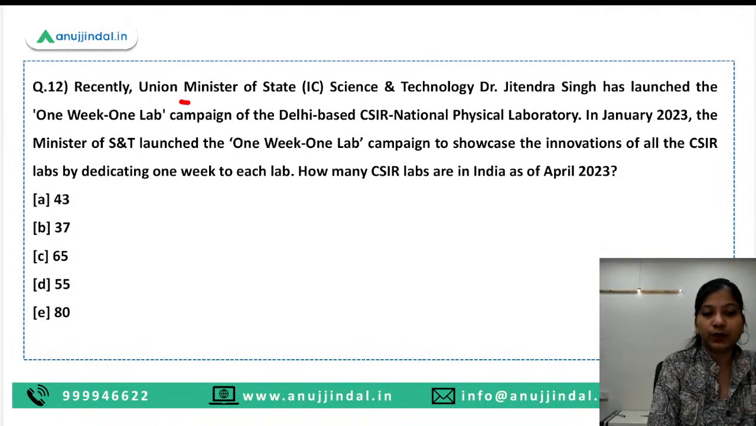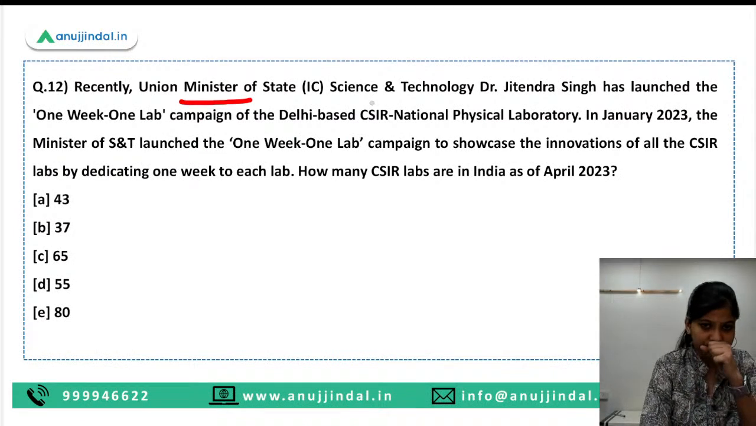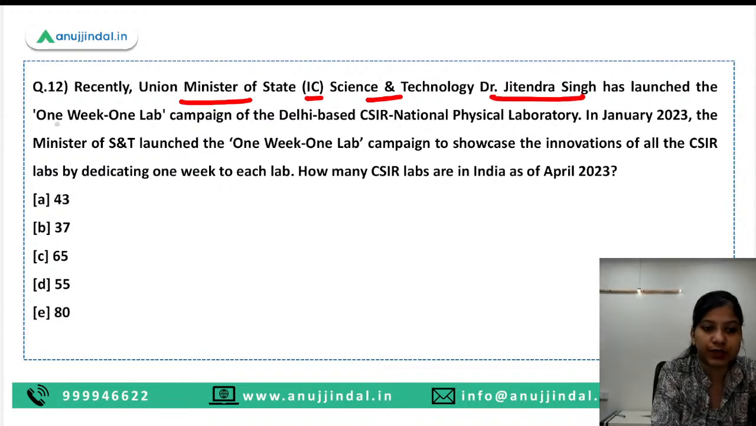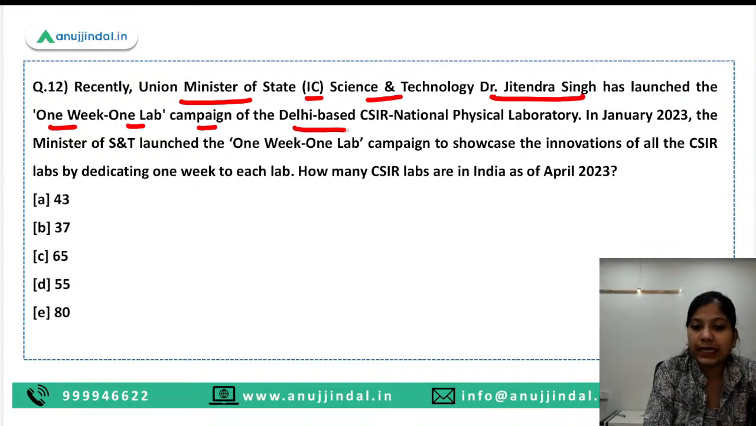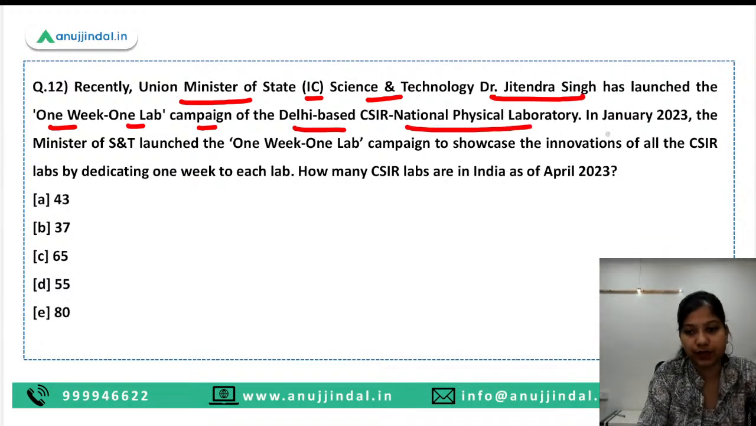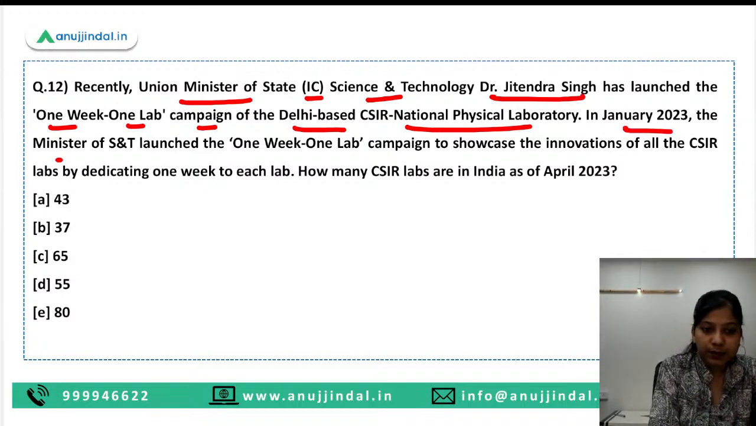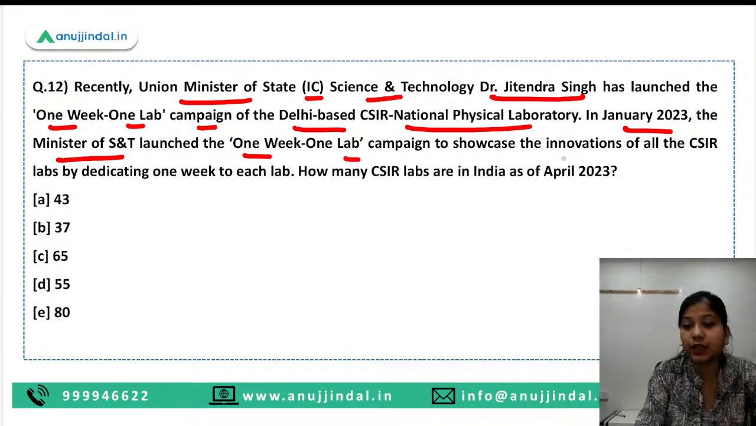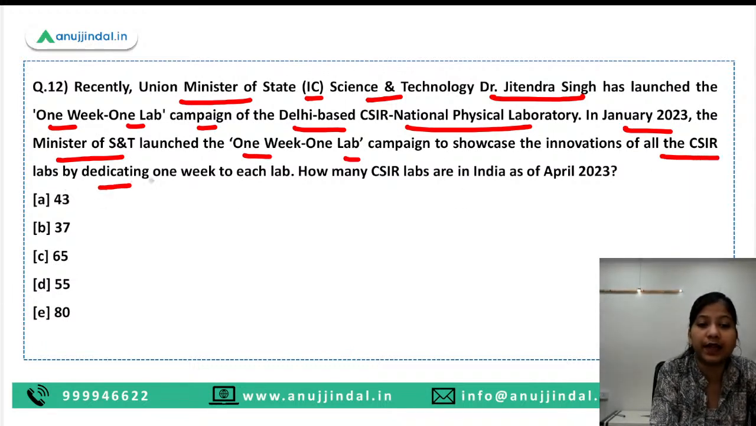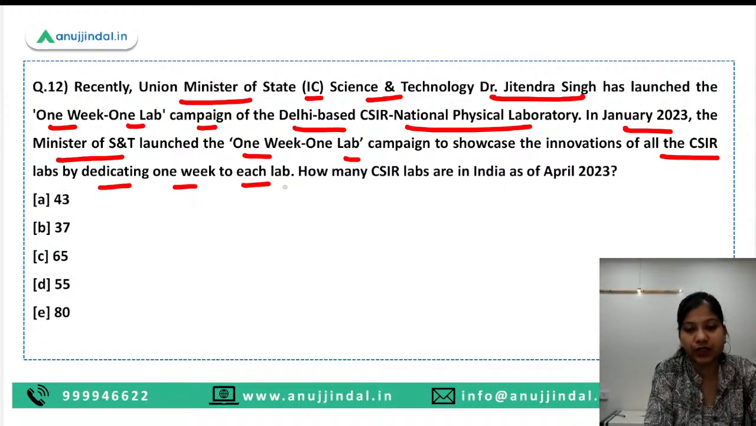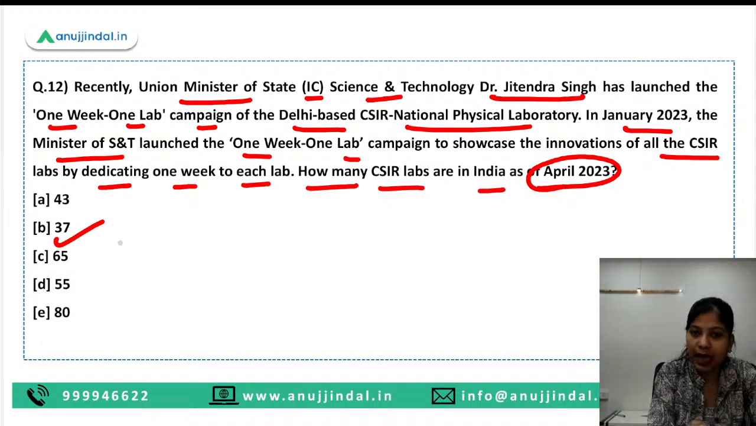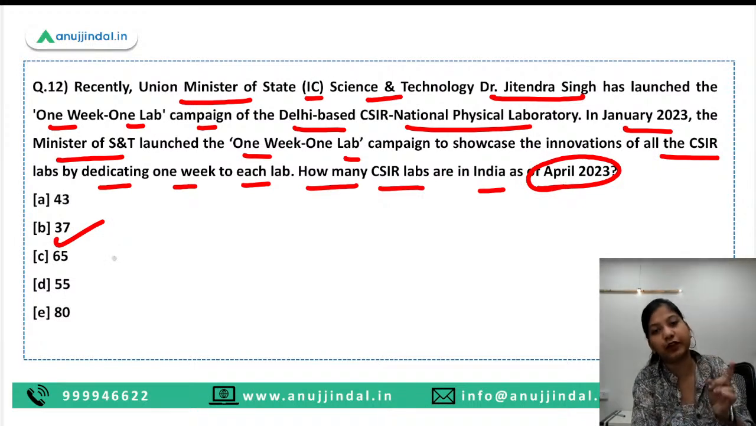Moving ahead, recently Union Minister of State with independent charge for Science and Technology, Dr. Jitendra Singh, has launched the 1 week 1 lab campaign of the Delhi-based CSIR National Physical Laboratory. In January 2023, the Minister of Science and Tech launched the 1 week 1 lab campaign to showcase the innovations of all the CSIR labs by dedicating 1 week to each lab. How many CSIR labs are in India as of April 2023? So here guys, 37 CSIR labs operate in India and 1 week has been given to each lab.